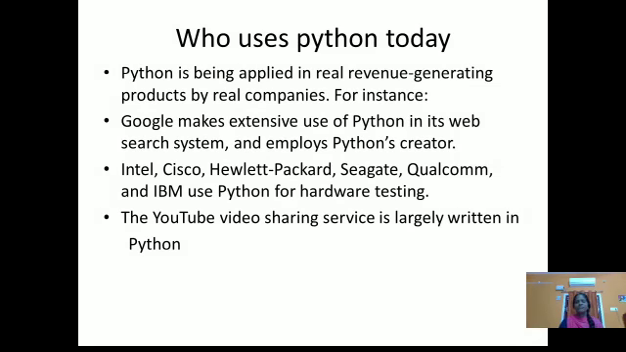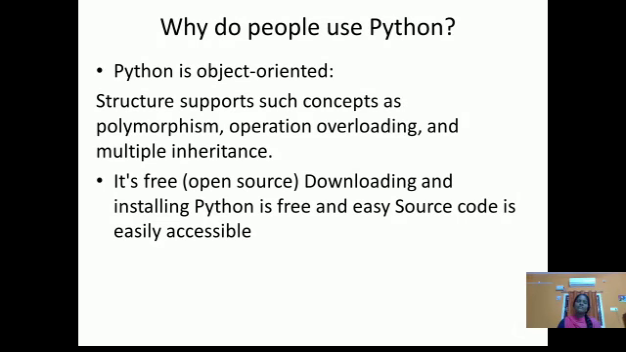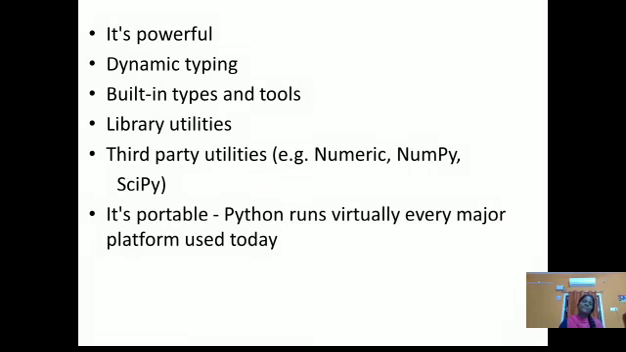Why do people use Python? Because it is object oriented. It supports concepts like polymorphism, operator overloading and multiple inheritance. And it is free and open source. You can freely download it from the net. It is a powerful one. And dynamic typing. Dynamic typing is nothing but the type is determined at runtime.